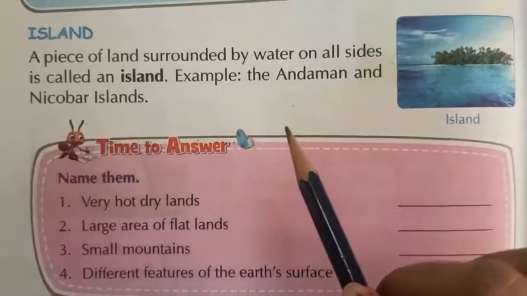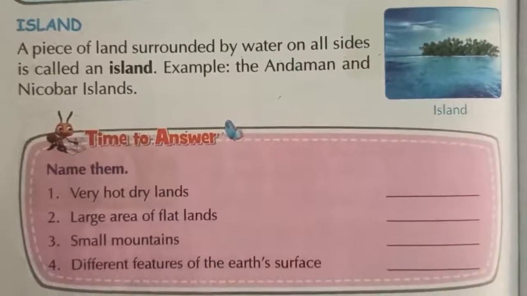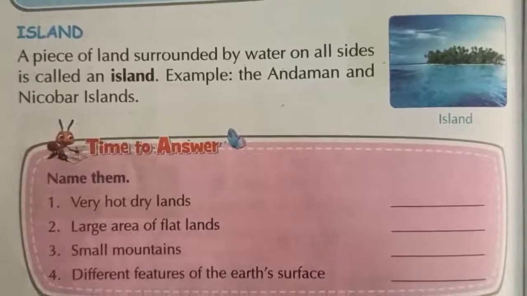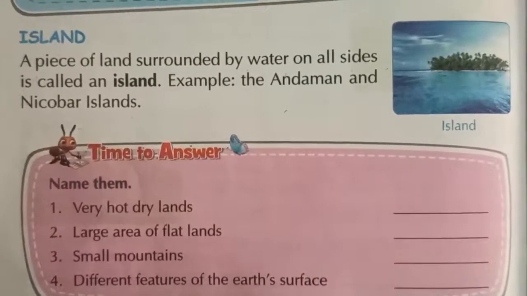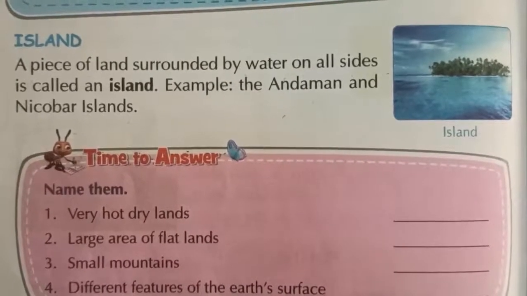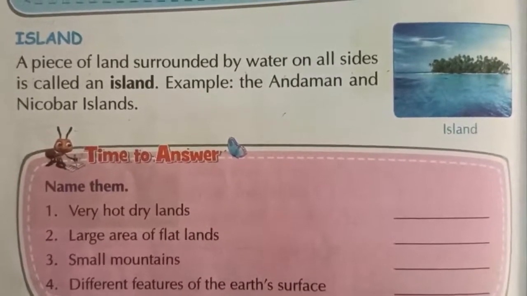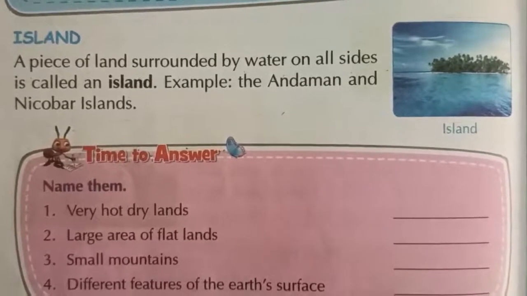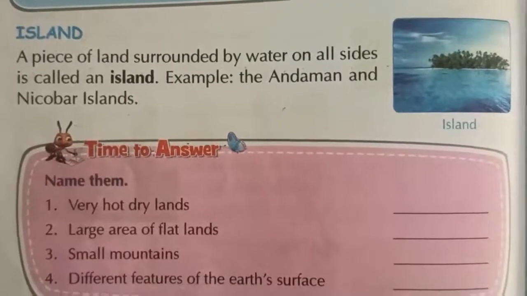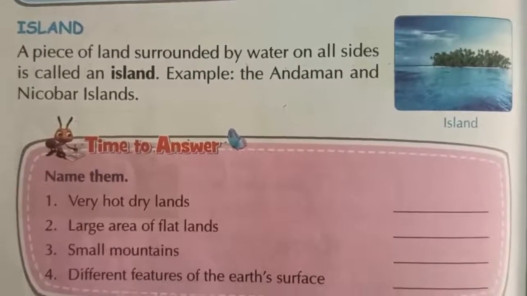So these all are the landforms of the earth. Should we revise it? What are the landforms of earth? Hills, mountains, plateau, plains, desert, island, valley. So I hope you understand the landforms of the earth.